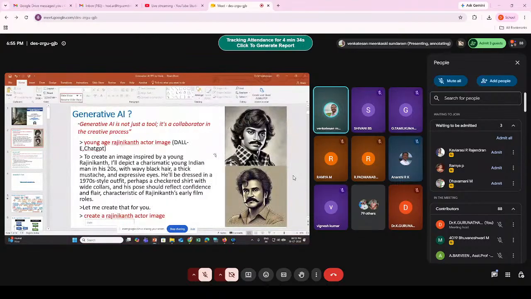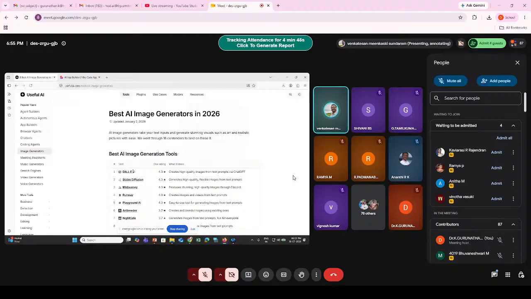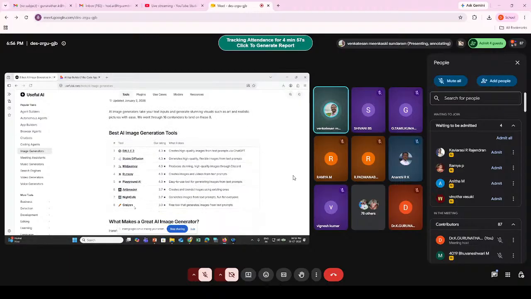I created this image using ChatGPT, but the background model is DALL-E. DALL-E is the generative AI model which is used to generate images. Then Stable Diffusion, Midjourney, Runway, Playground AI. These are the various AI image generation tools.